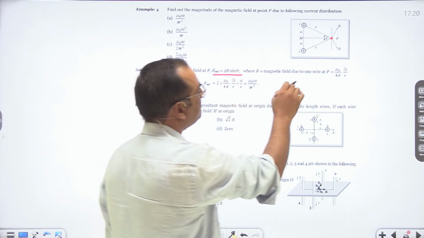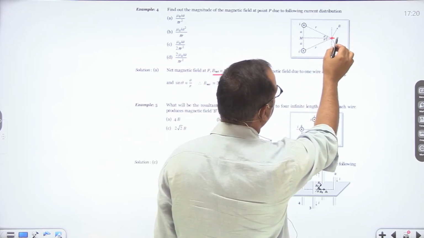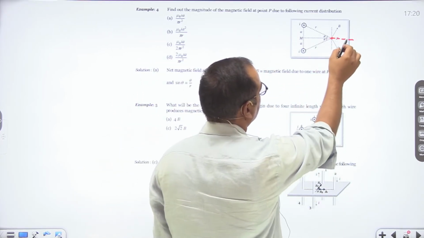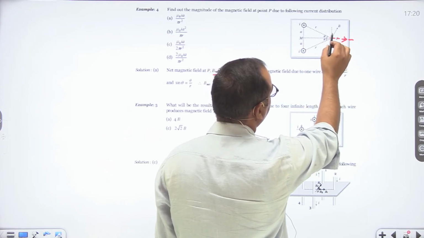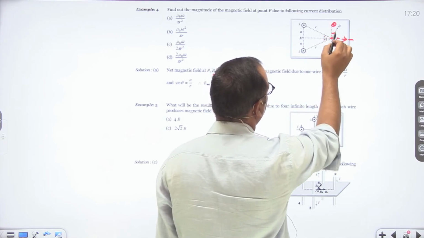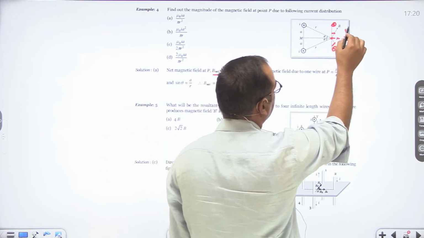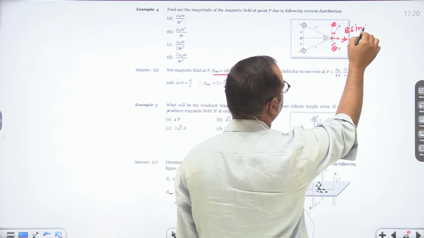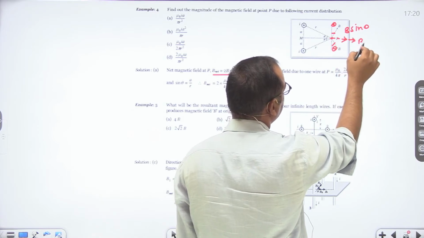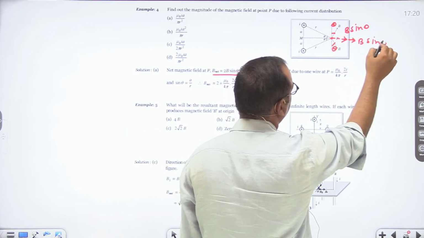Net magnetic field is 2B sine theta because the horizontal components are, this is angle theta, so this angle will also be theta. Here this angle will also be theta. So this component is B sine theta. Its component in this direction is also B sine theta.